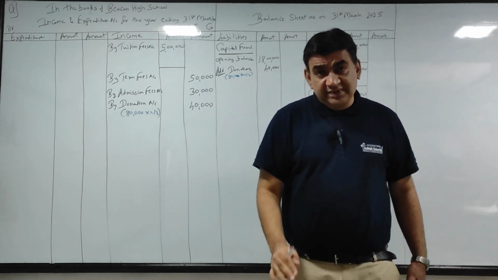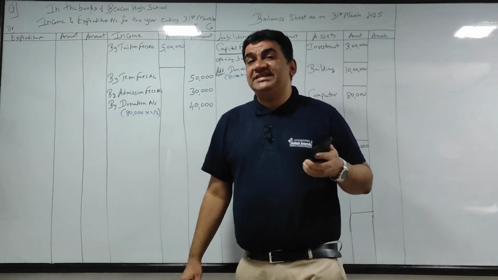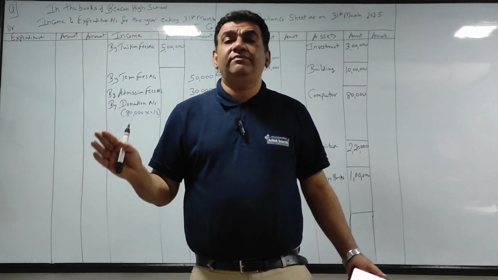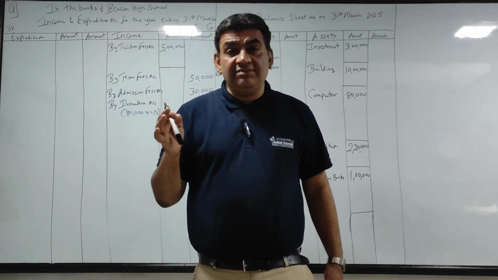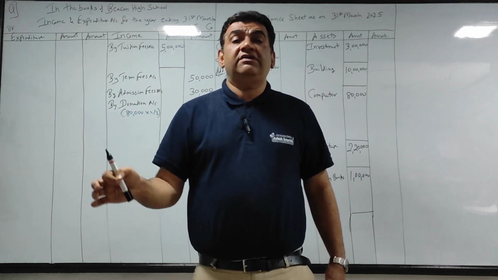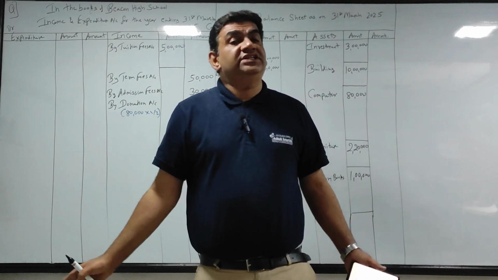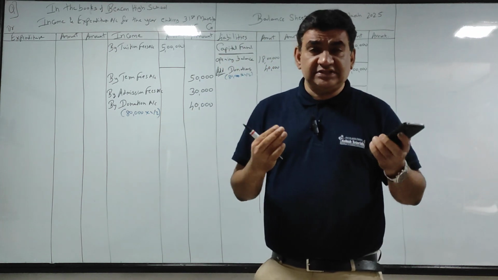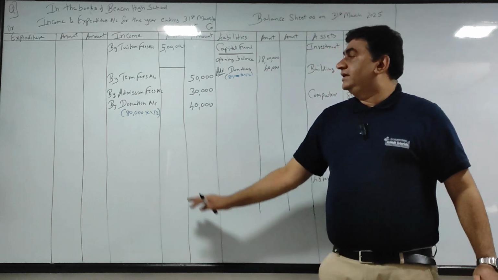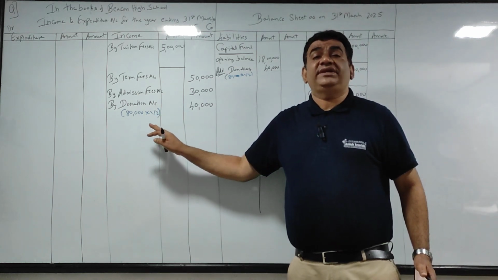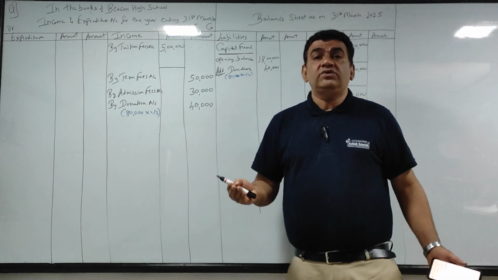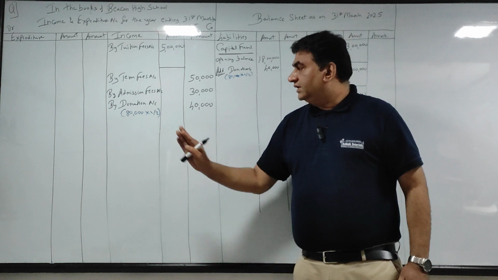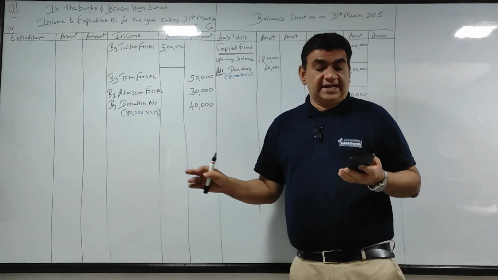So government grant means the government has given you money to run the school, either in full or in part. So government grant is nothing but help received from the government to run your education institute, to take care of expenses. So if nothing is mentioned, government grant will always be treated as income. Sometimes they'll tell you to capitalize, then you'll add it to capital fund. But normally, if nothing is mentioned, government grant is always treated as an income.